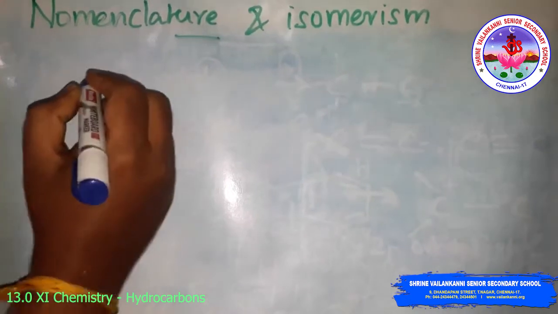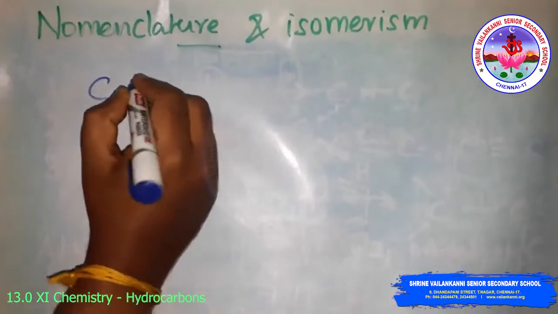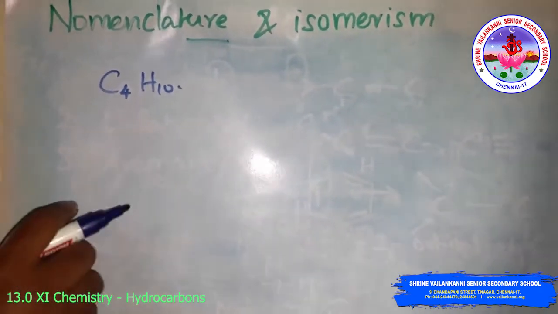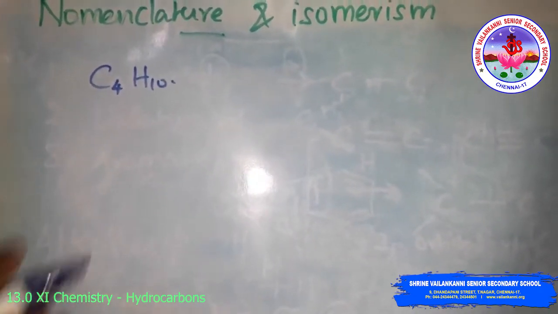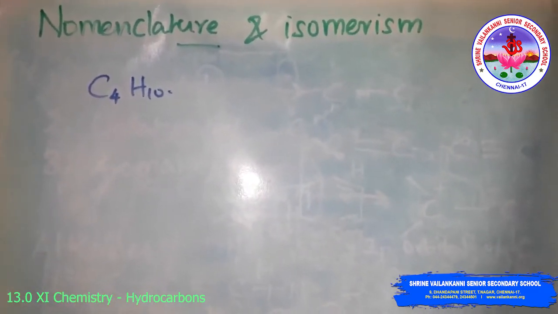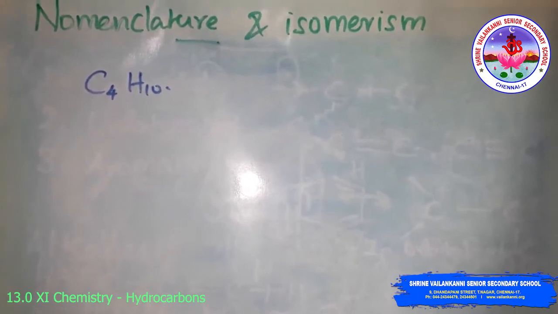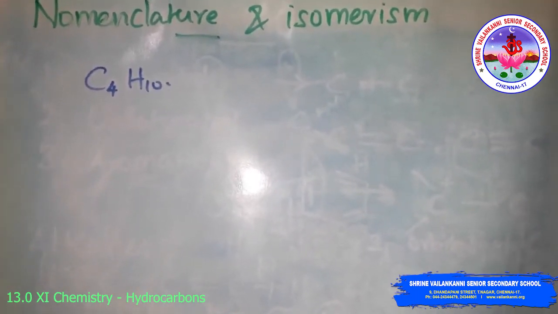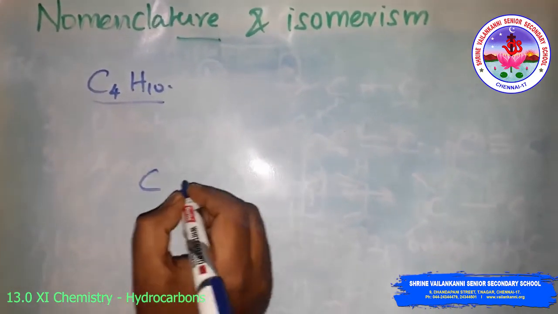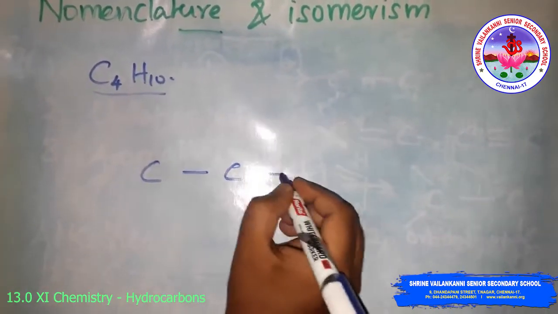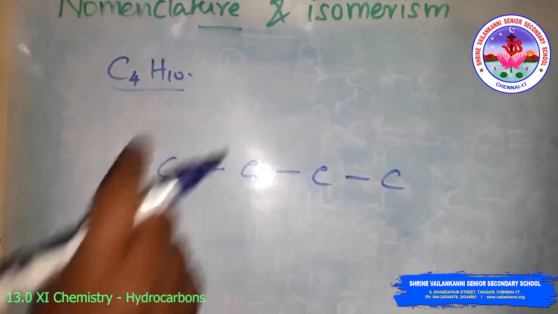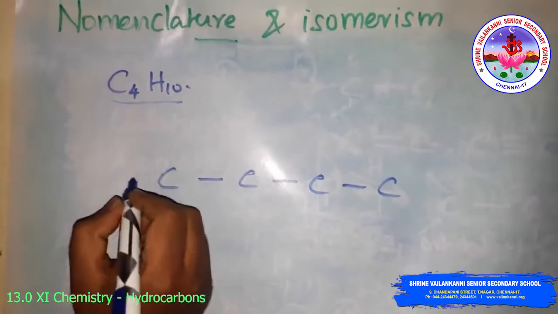See, for example, C4H10. What is that? C4H10 is butane. The number of carbon atoms is 4 and hydrogen atoms is 10. That is, the 10 hydrogen atoms can be joined either in a continuous chain or with a branched chain. You can write it. C4H10: write the structure with 4 carbon atoms, and 10 hydrogen atoms are present.